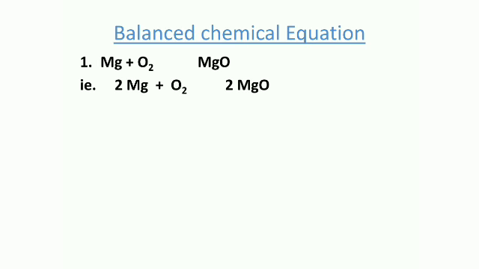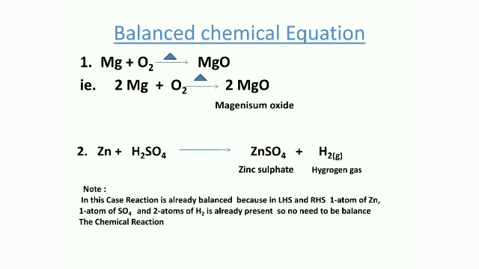Next is about the balanced chemical equation. Magnesium reacts with oxygen. On heating, it forms magnesium oxide. In the first example, the equation is not balanced, and it can be balanced by certain calculations. On the LHS, it has 2 oxygen atoms, but on the RHS, it has 1 oxygen atom. But the magnesium can be balanced.